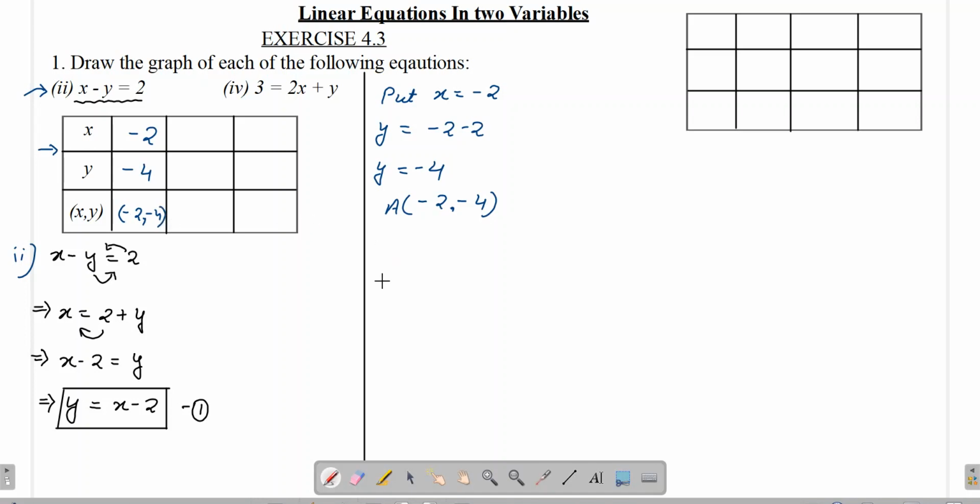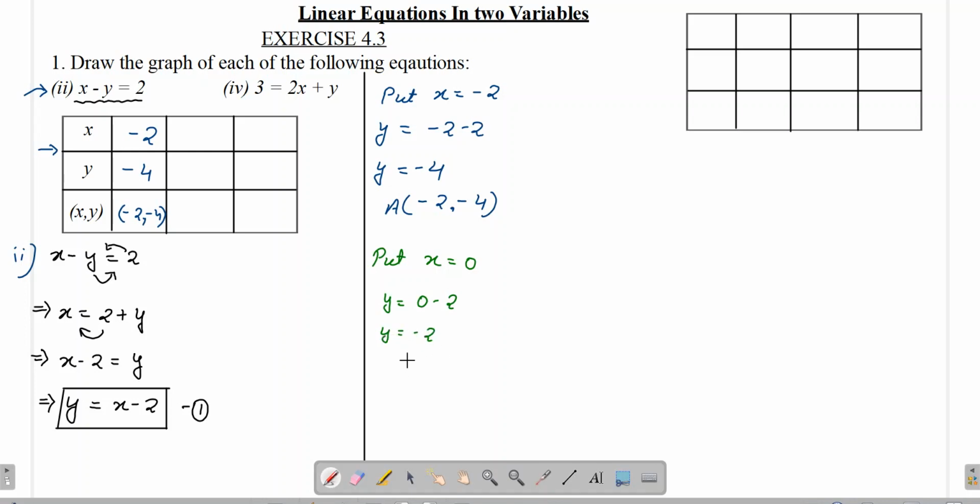Now let us put another value. I'll start with x equals 0 now. If I put x equals 0, what will I get? I'll get y equals 0 minus 2, giving y as minus 2.